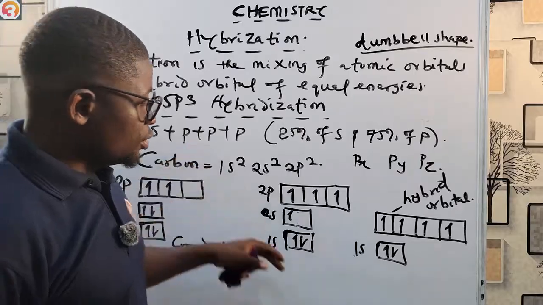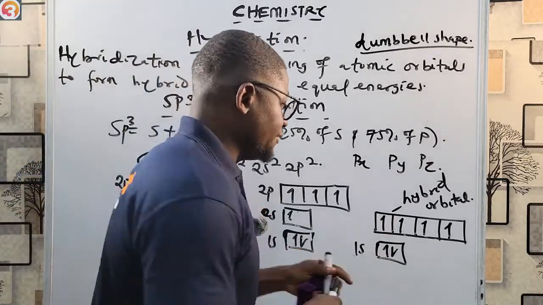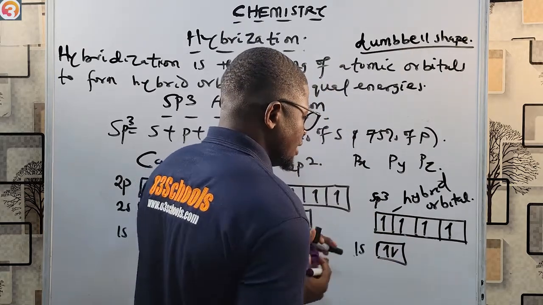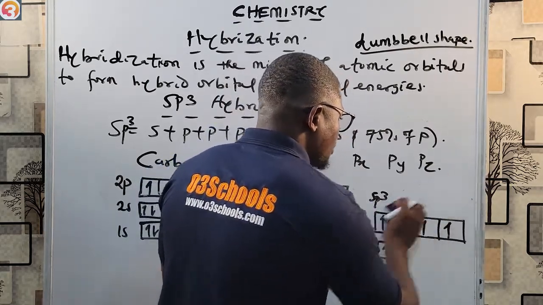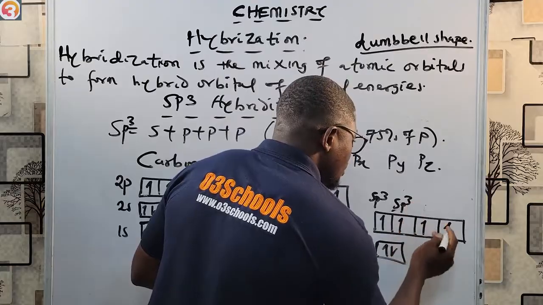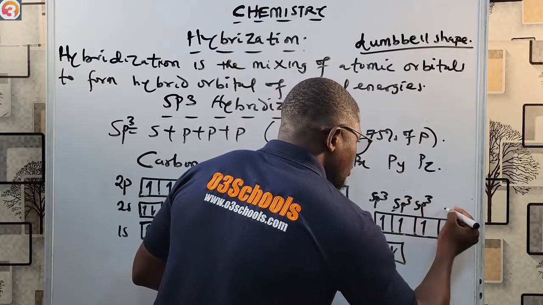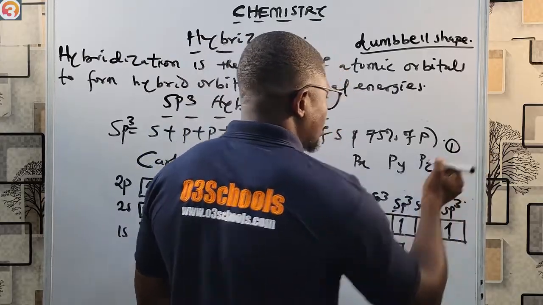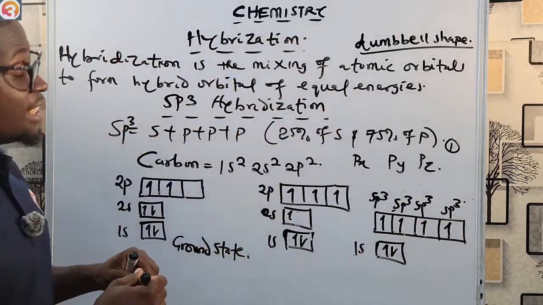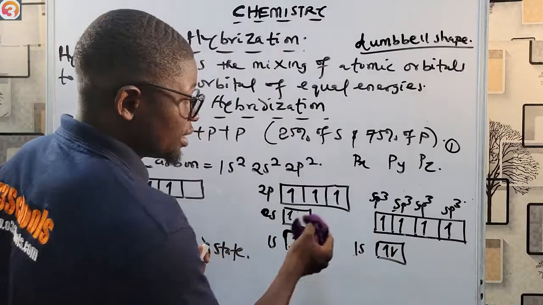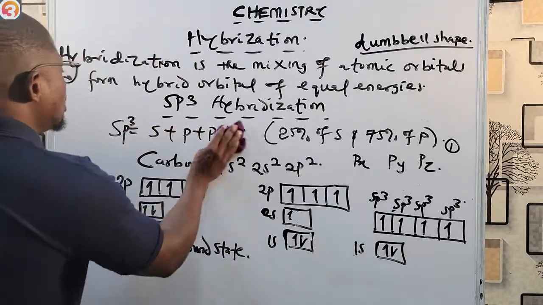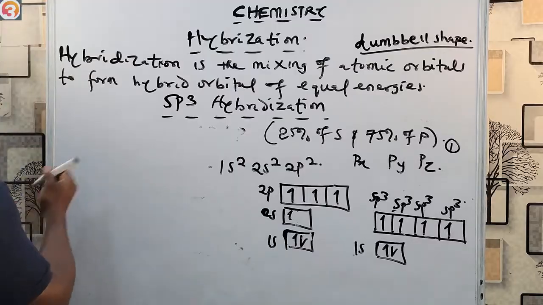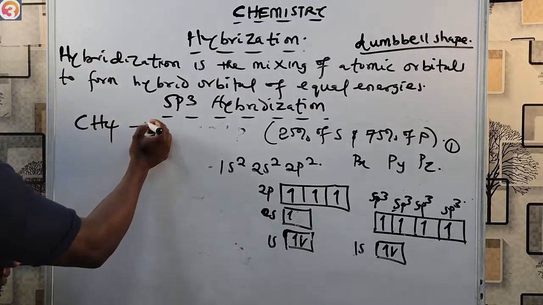Now this is the first sp3 orbital, then this one is the second sp3 orbital, this one is the third sp3 orbital, this one is the fourth sp3 orbital, all of them having 1 electron each. An example of a compound that exhibits sp3 hybridization is methane. Okay, CH4, methane.